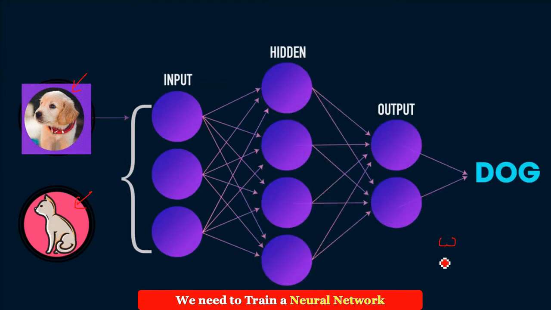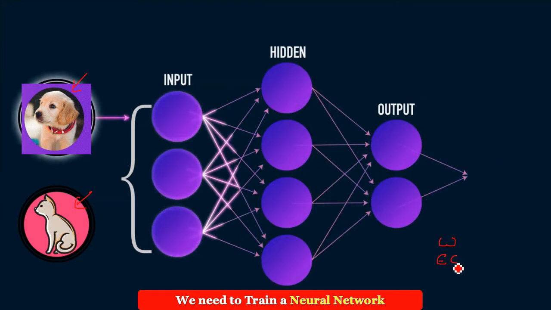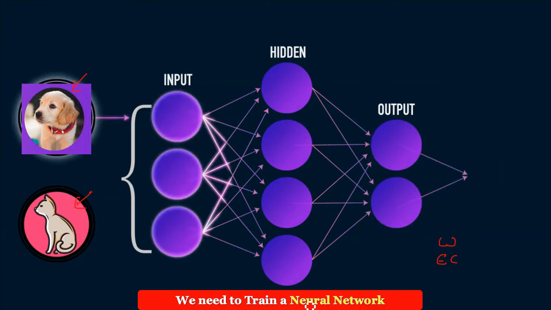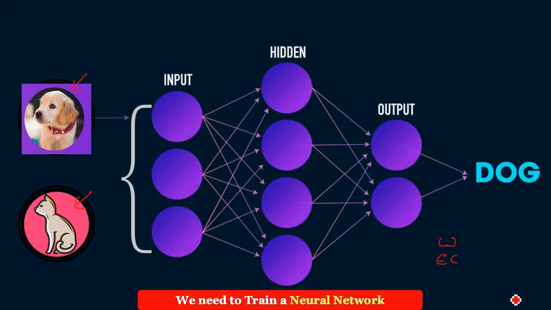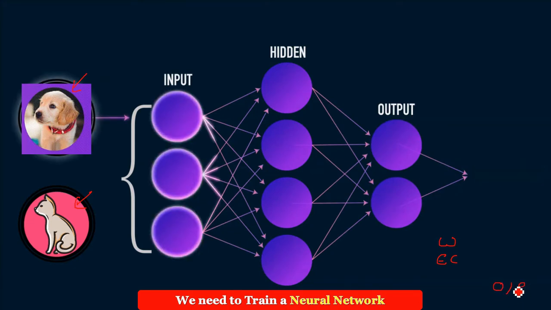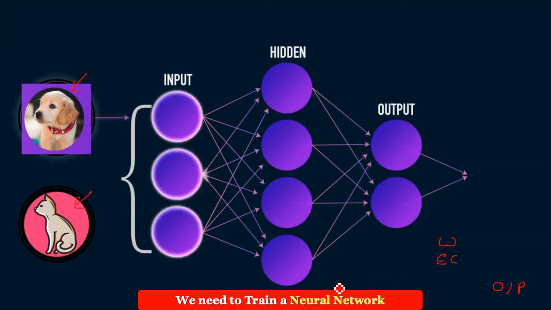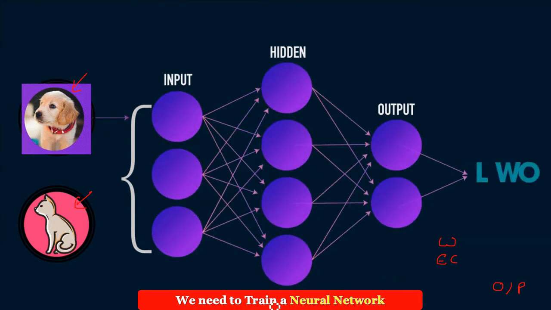See, machines are just wire and electronic components. So we need to train a neural network to recognize and distinguish objects and patterns. This is a dog, this is a cat, and how to recognize it, how to differentiate it, and to remember also sometimes. So we need to train a neural network.